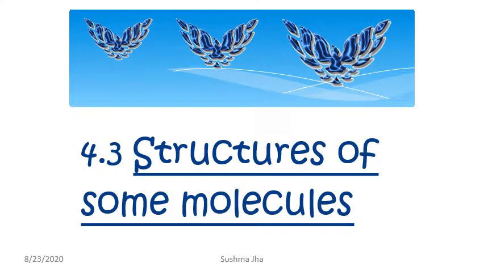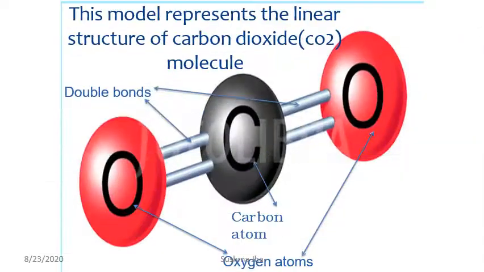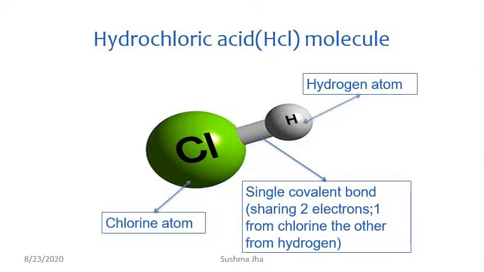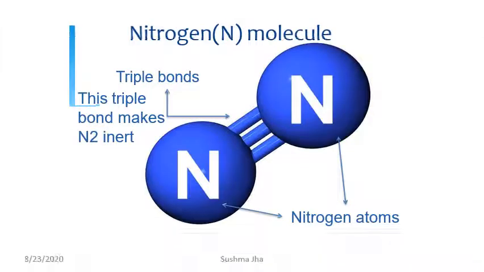Now we will talk about the structure of some molecules. This is the linear structure of the carbon dioxide molecule. You can see a double bond between carbon and oxygen. It is a double covalent bond. Next, a single covalent bond sharing 2 electrons, one from hydrogen, one from chlorine, in the linear structure of hydrochloric acid. In the nitrogen molecule, a triple covalent bond is there between the nitrogen atoms.